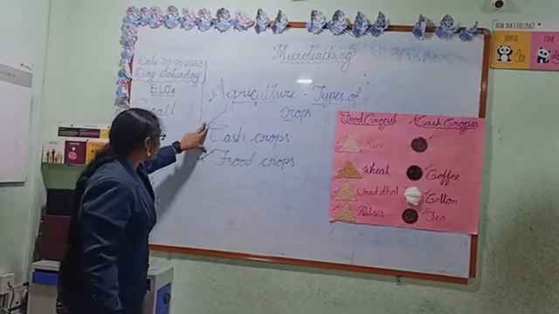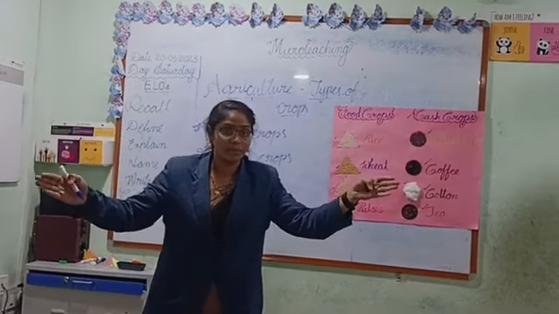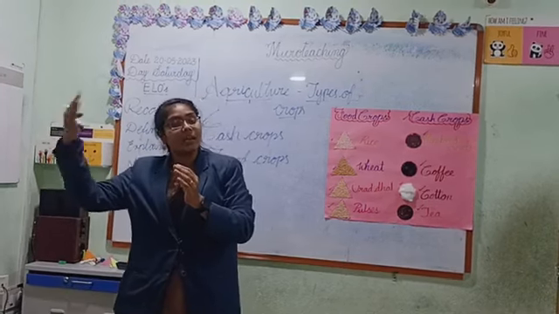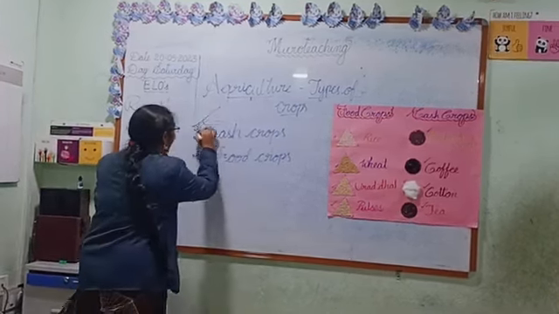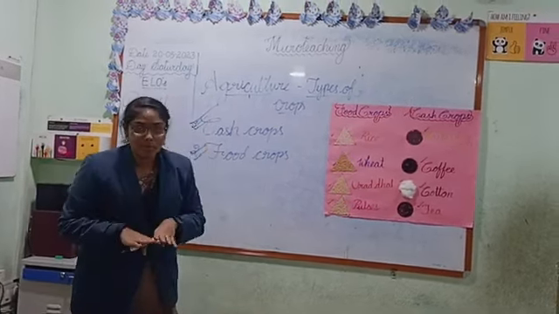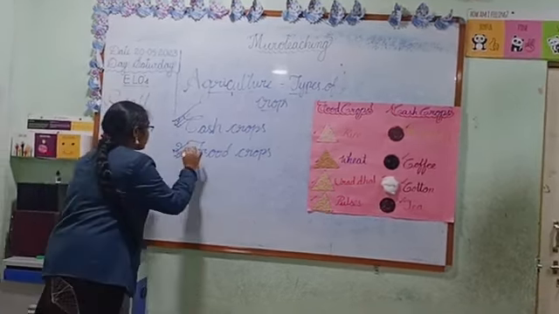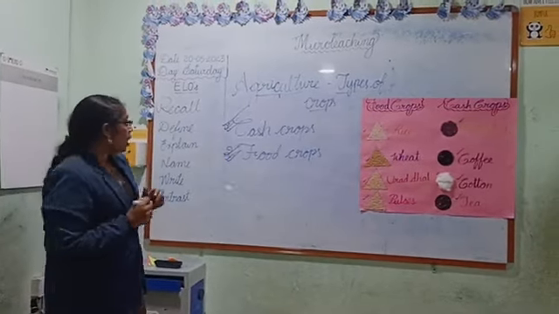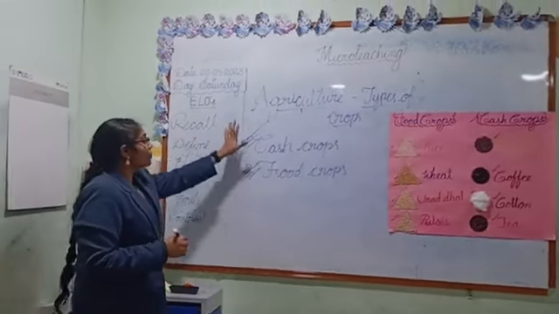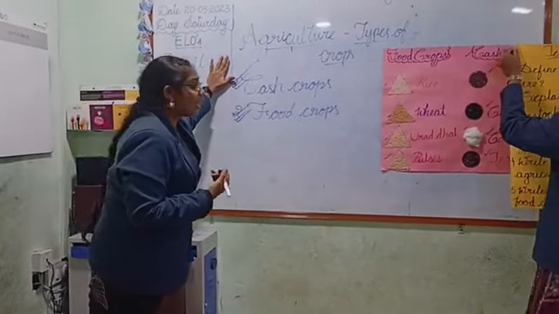Now see the differences between cash crops and food crops. Cash crops can be grown on a large scale and are sold for profit in both national and international markets. Food crops are grown for own consumption and are available only in local markets. Got it? So, what do you mean by agriculture? Agriculture is the process of growing crops and rearing livestock.